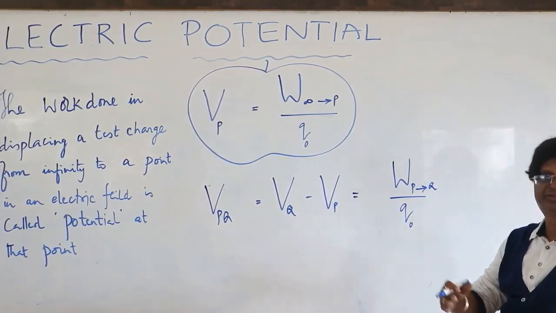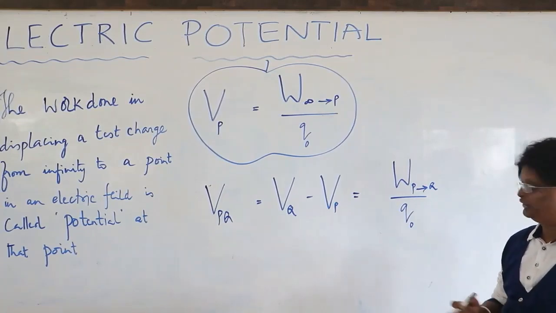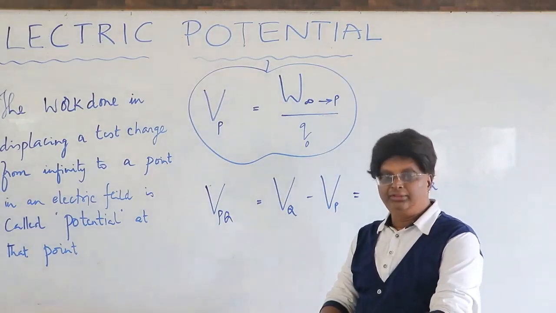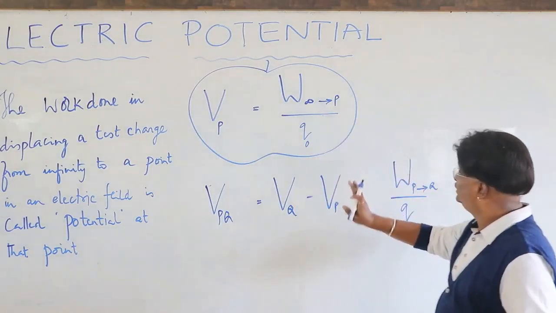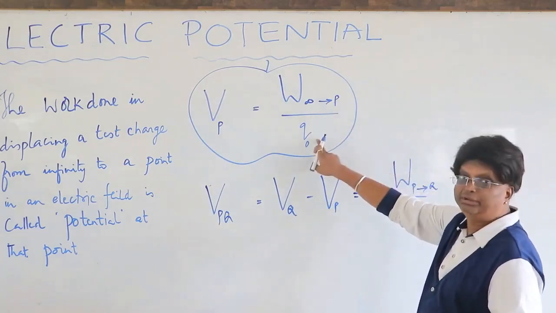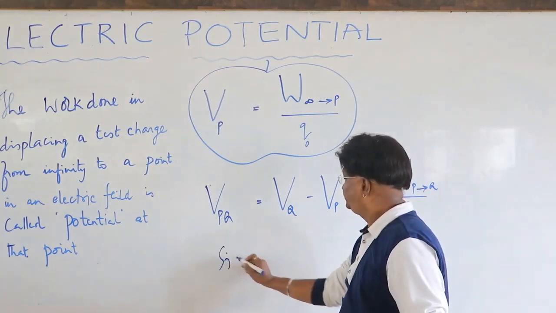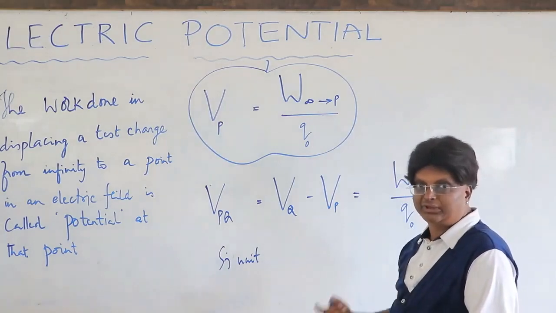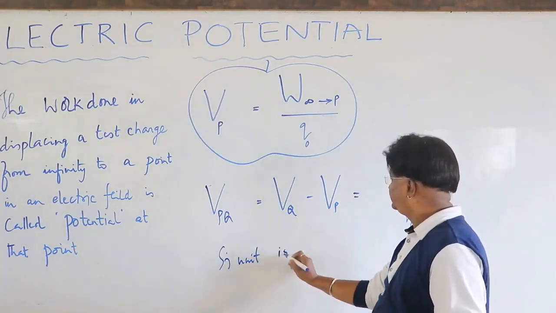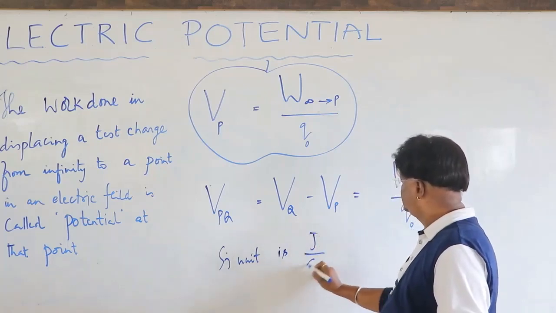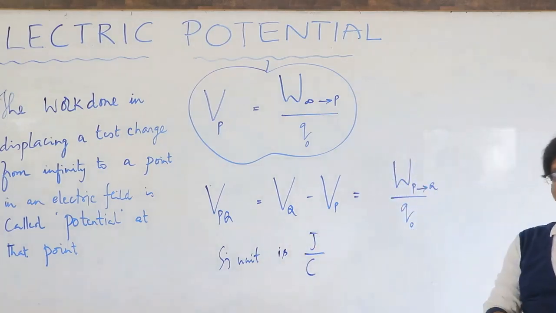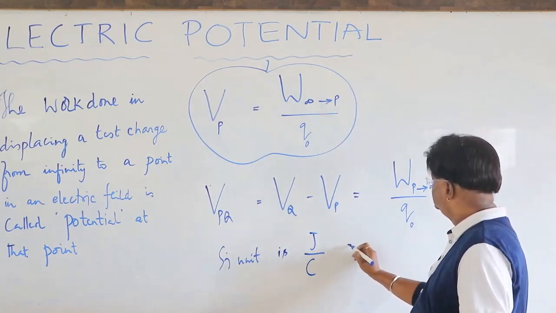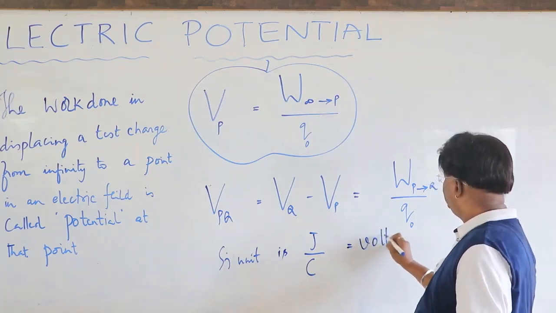Now, let us see the case of writing the units, the dimension formulas and all. Now, you can see that known to unknown. I need not tell the unit here. Already we know the unit for work, the joule per coulomb, right? So the SI unit for electric potential or the potential difference that we are referring to, SI unit is, yes, joule per coulomb. Joule per coulomb, and it is completely converted into pure electrostatic units, and this joule per coulomb is what is called as volt.